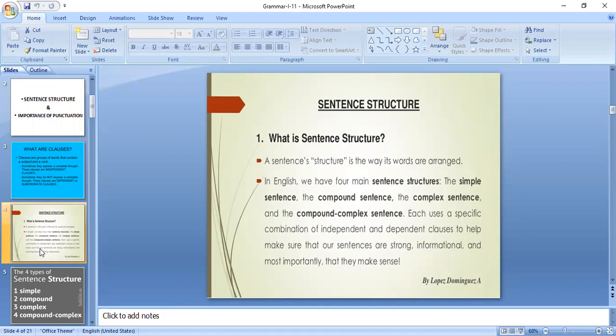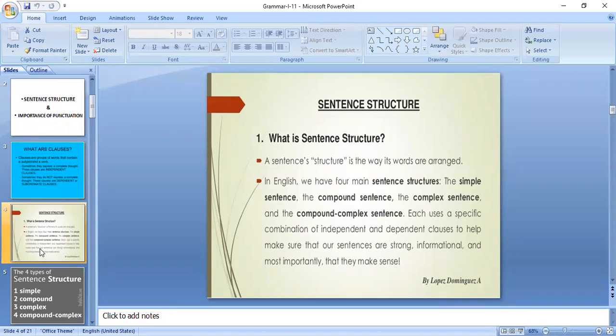Before that, I explained the chief elements of sentence structure. They are clauses. Clauses are divided into two categories: main clause and subordinate clause, independent clause and dependent clause.